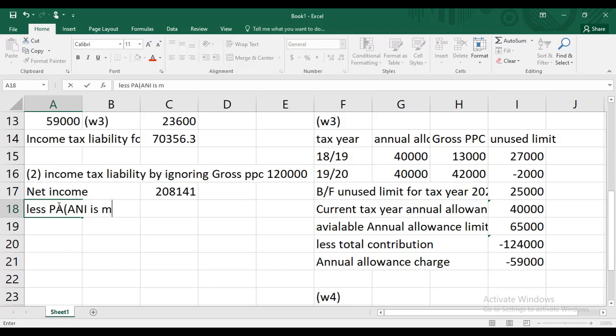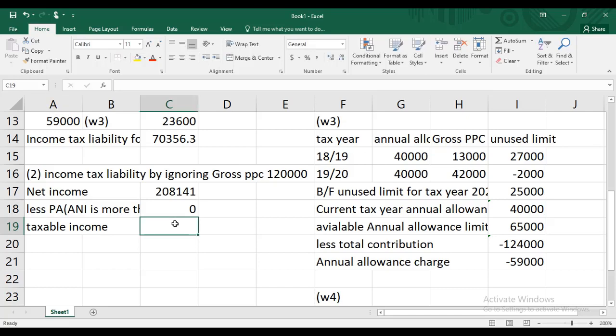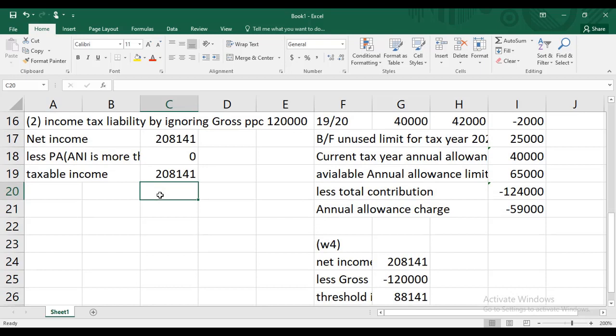ANI is more than 125, okay. So personal allowance is actually 0. So net income becomes the taxable income. Great. There will be no increase in the basic rate band limit. There will be no increase in the high rate band limit because we are solving the same question by ignoring gross PPC 120. Okay. So let me go for income tax.